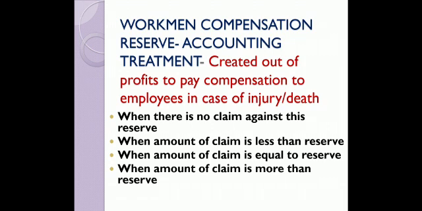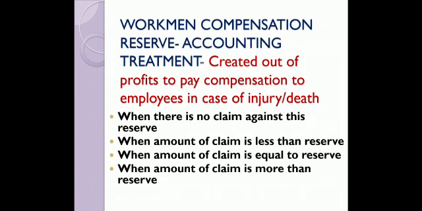Then the fourth case, when the amount of claim is more than the reserve. It was also possible that I provided for only rupees 1 lakh, but when the claim came, it was for rupees 1 lakh 20,000. So the claim is more than the value of the reserve. Point clear? In that case, it is a case of loss. Now partners, in place of getting a credit as we were doing in the previous 3 cases, will get a debit.